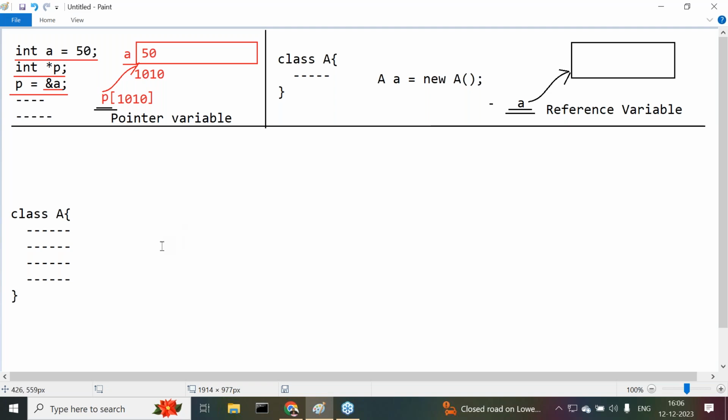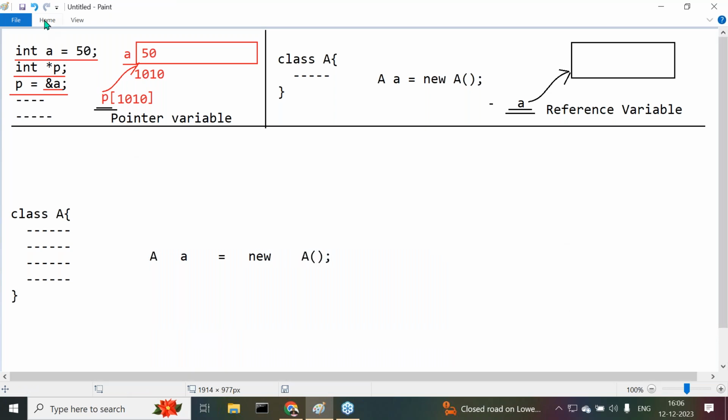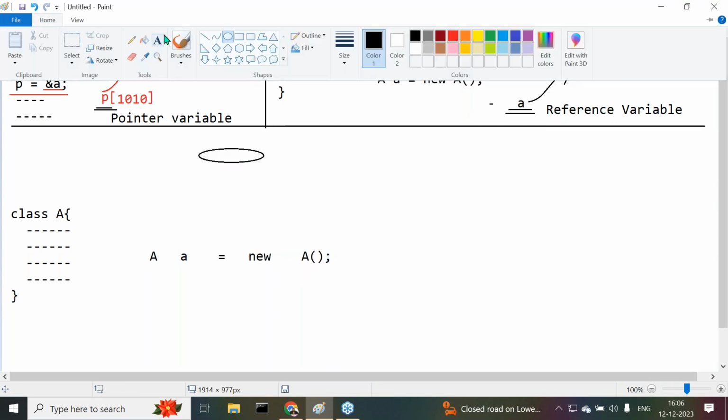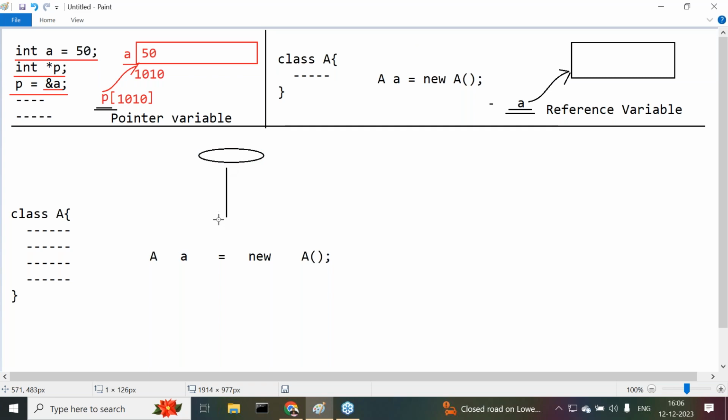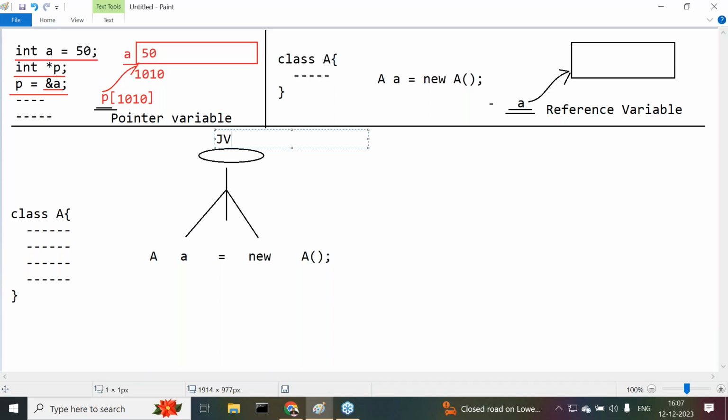After this, we are going to use a small a is equal to new A object. Here we are creating it. Now tell me, in Java, who is executing our Java programs? Come on guys, execution is done by one component. Already yesterday we discussed it, and today also I gave that information. Java programs are executed by whom? JVM. JVM will execute the Java programs, not any other component. Only JVM will execute our Java programs.